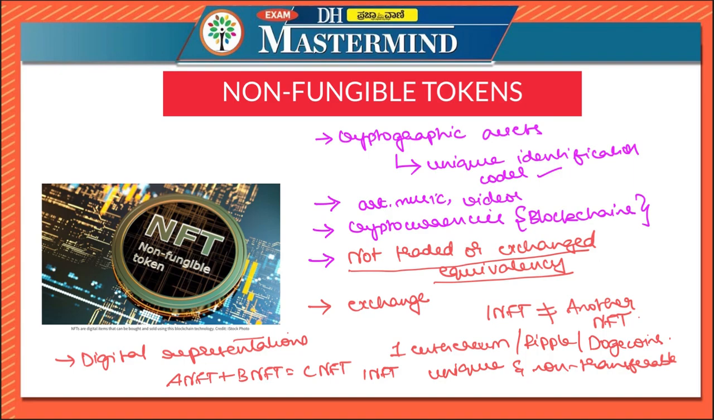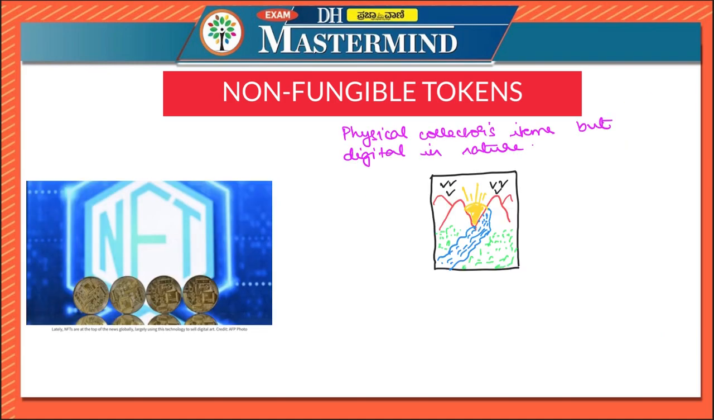So NFTs are like physical collector's items but digital in nature. Let us understand what is the meaning of this. Let us say there is a painting, and let us assume that this painting is to be sold in the market. The painter attaches an NFT to this particular painting and puts it on his website or wherever he wants to sell it, on the selling platform. The buyer would actually buy the NFT of this particular painting.